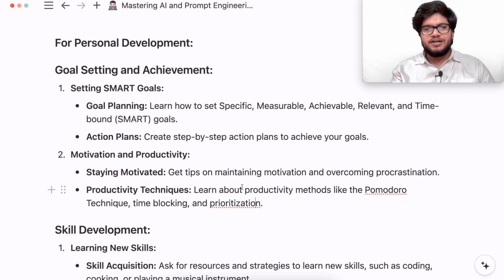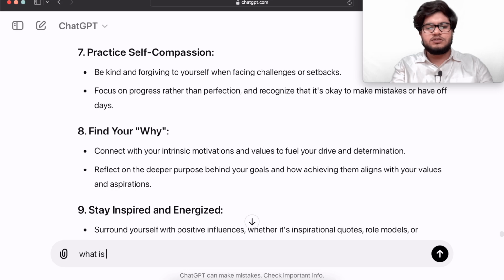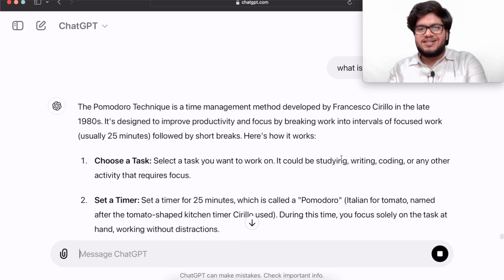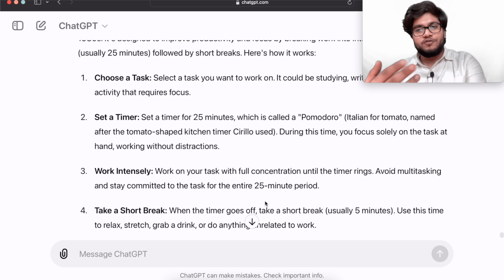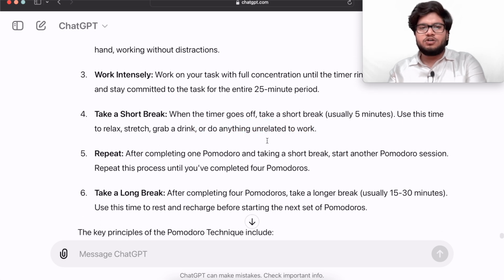Now, what are productivity techniques like the Pomodoro technique, time blocking, and prioritization? For example, I don't know the Pomodoro technique, so I will ask ChatGPT what the Pomodoro technique is. It tells that Pomodoro is basically: set a timer for 25 minutes. You work for 25 minutes, then you take a 5-minute break. After the 5-minute break, the break shouldn't be long, like 15 minutes. It shouldn't be like that. After you take a break for 5 minutes, the next 25 minutes you should work again, work intensely, and then just take a short break.